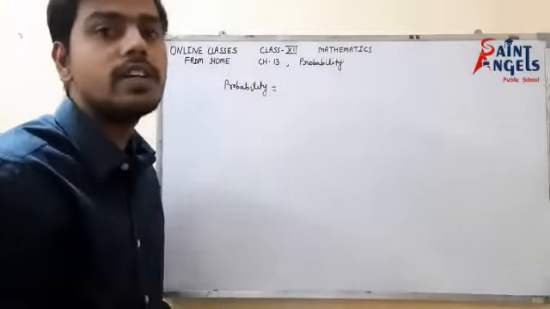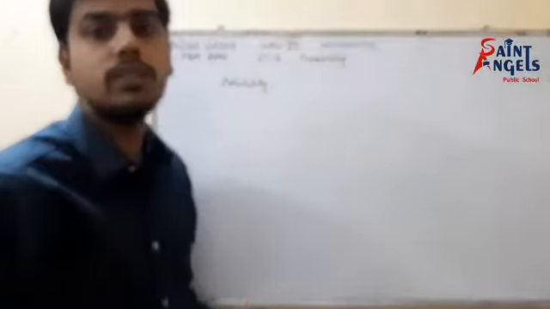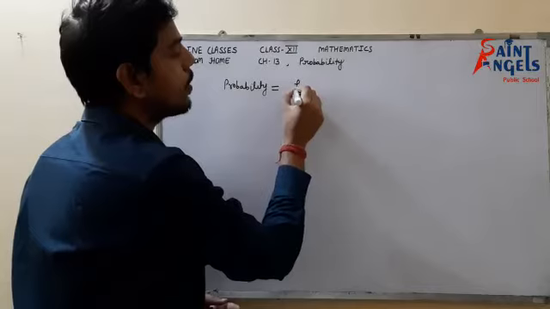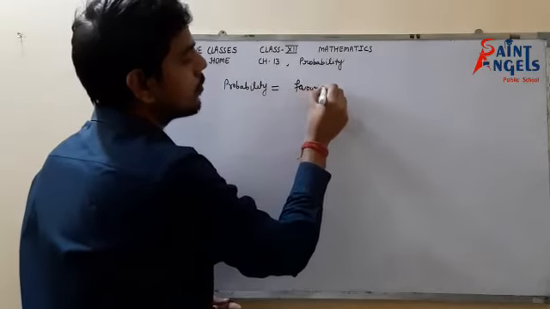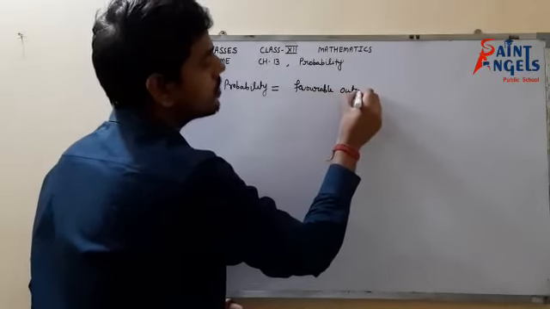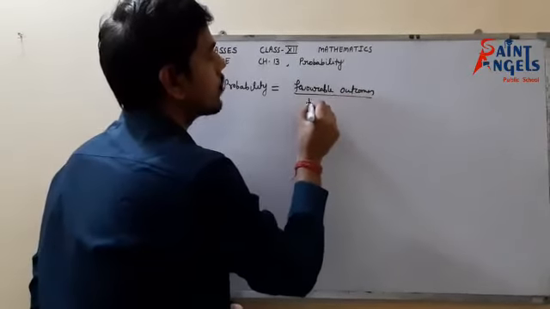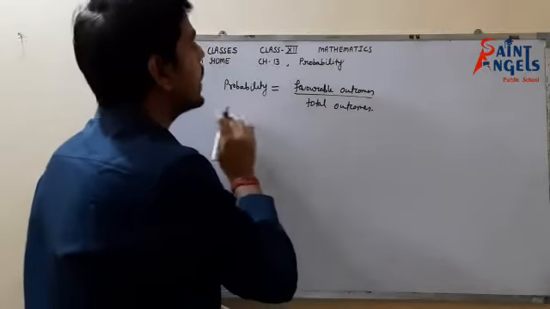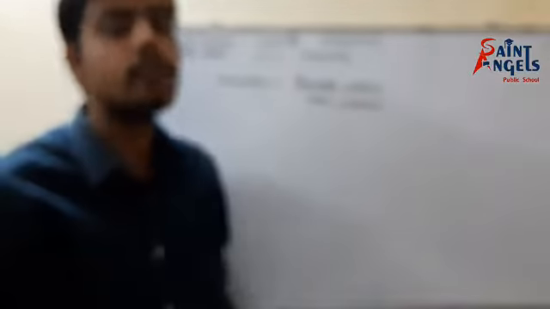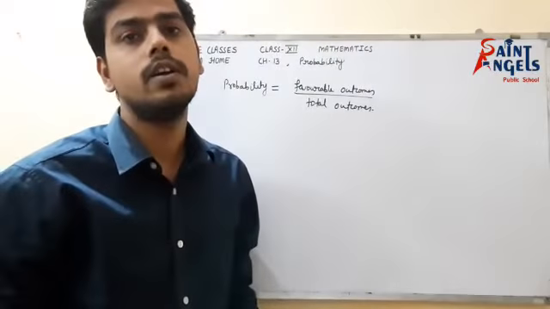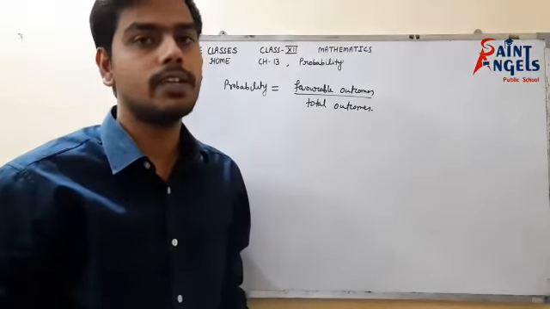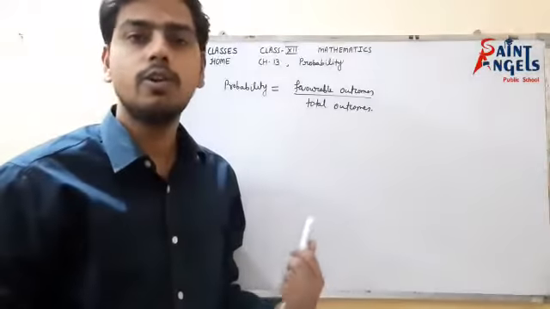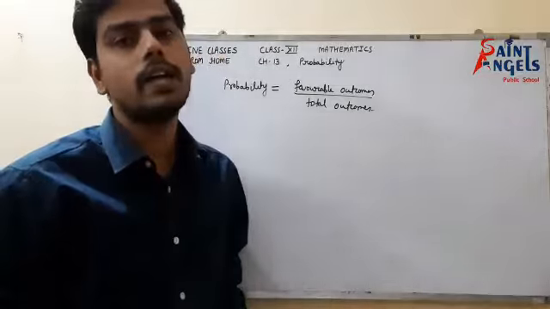We all know that probability is the chances, the prediction of occurrence of some event. In 10th class we studied probability equals favorable outcomes upon total outcomes. That was the formula given in class 10th, the classical approach to probability. But in class 11th we studied the axiomatic approach of probability, and we learned some terms. In 12th class also we will go through the axiomatic approach only.